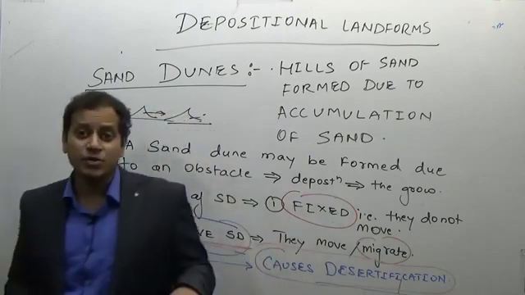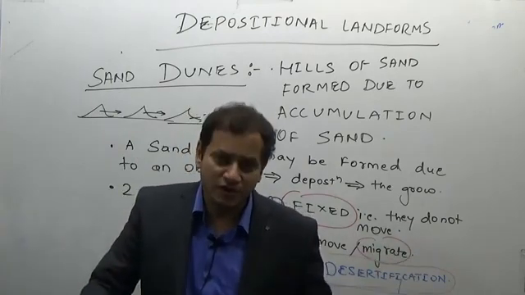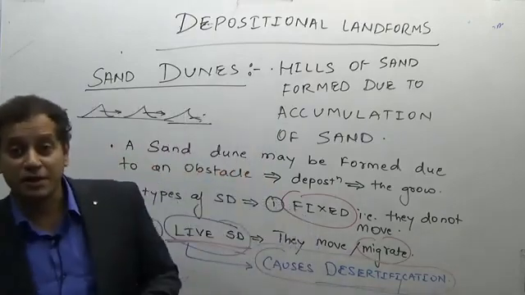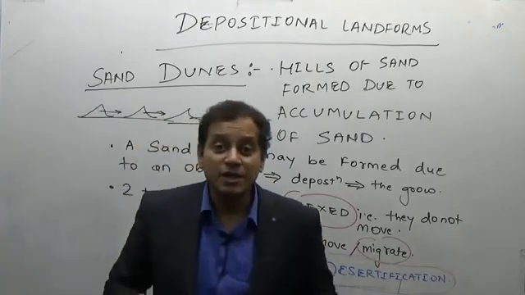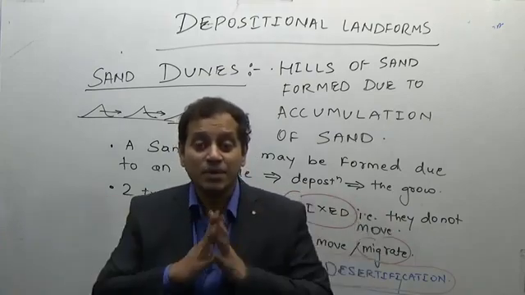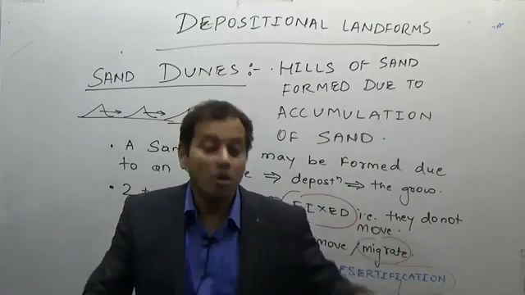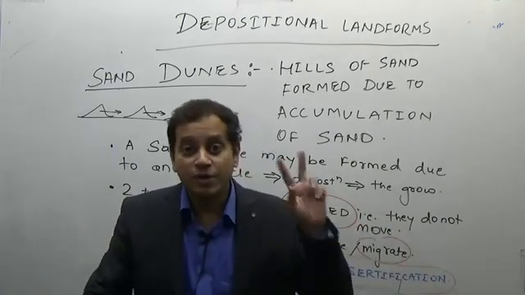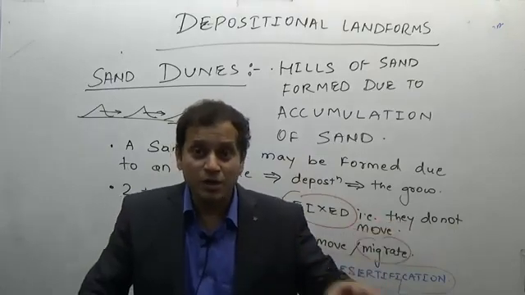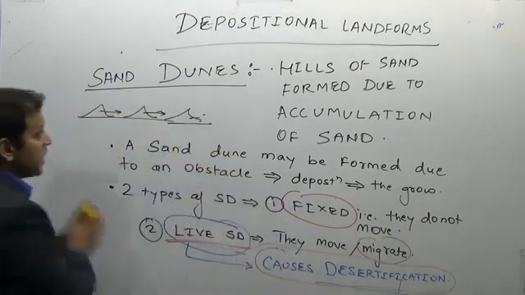Because the wind does not have any direction, there are numerous shapes and sizes of sand dunes. When the wind has no specific direction, the sand dunes will have a star-like shape. When the wind has some specific direction, they will be of different shapes. From our exam point of view, we are going to study only two: moon-shaped sand dunes and sword-shaped sand dunes. So we are going to study the types of sand dunes.